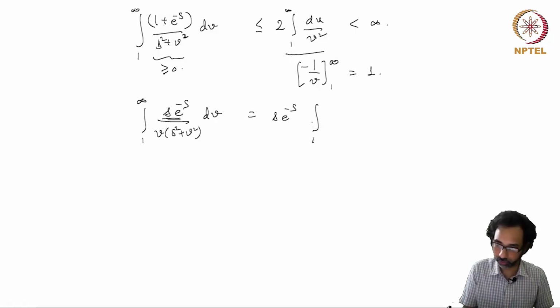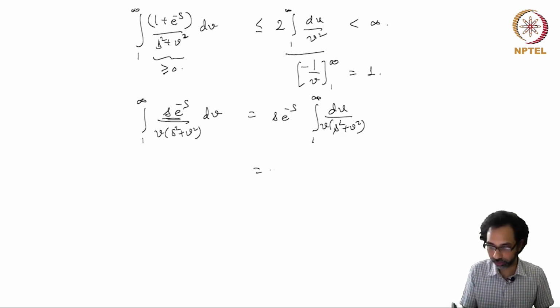So you have the integral from 1 to infinity of dv over v times (s squared plus v squared), and you can evaluate this integral directly, but again we can bound it above by 1 over v squared, because v is greater than 1.